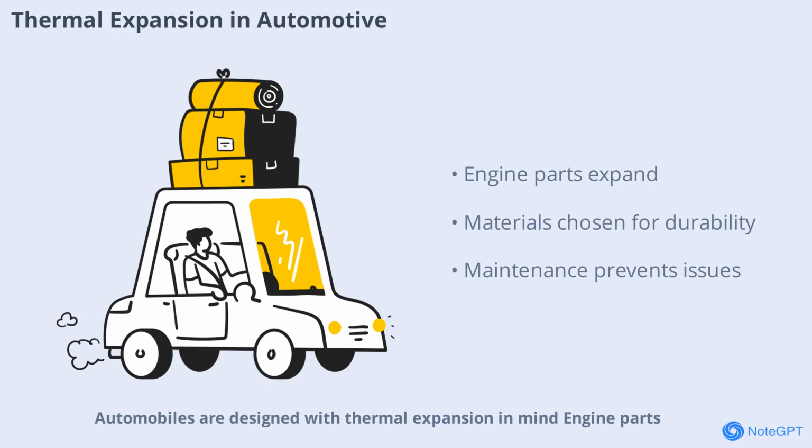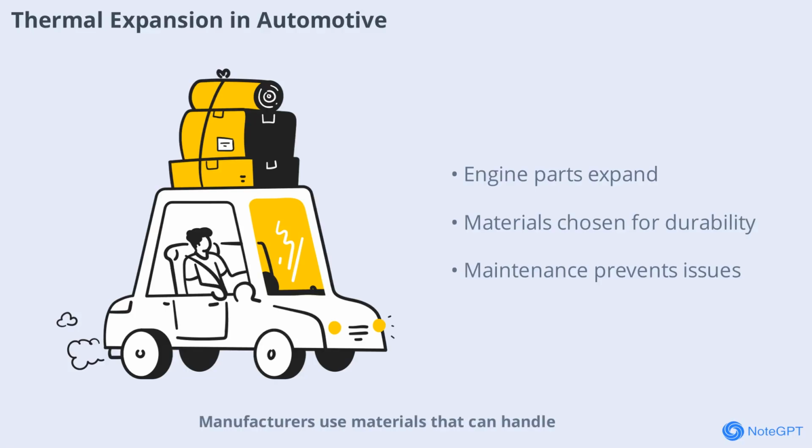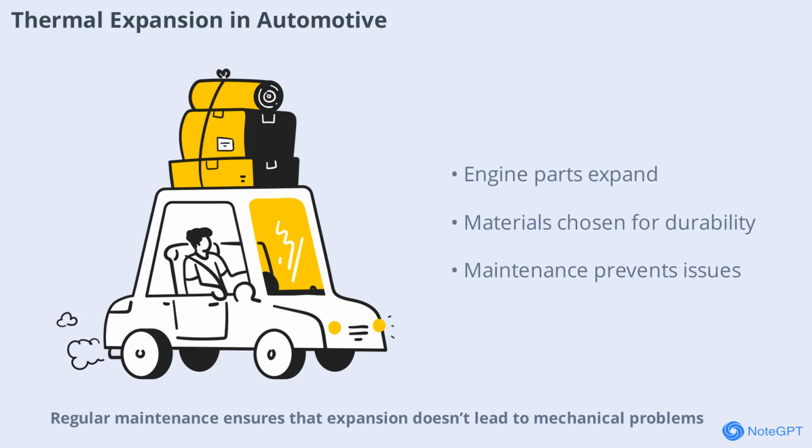Automobiles are designed with thermal expansion in mind. Engine parts, exhaust systems, and even tires expand as they heat up during operation. Manufacturers use materials that can handle these changes without warping or failing. Regular maintenance ensures that expansion doesn't lead to mechanical problems, keeping vehicles safe and efficient on the road.